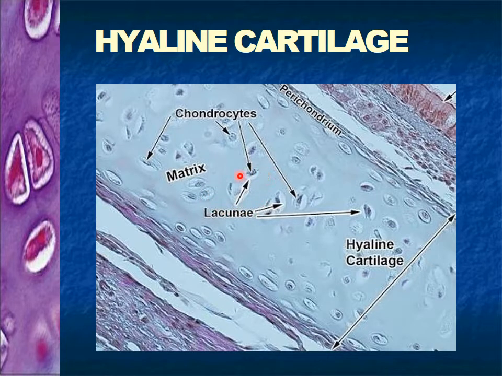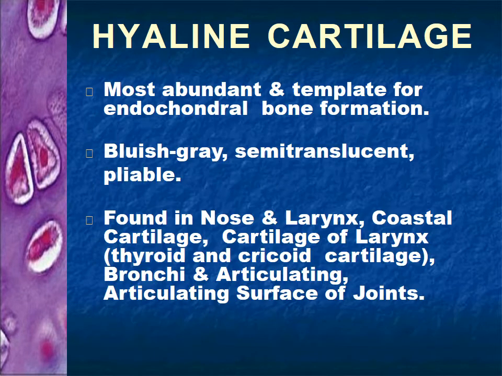So these are the lacunae in which we have the multiple chondrocytes. It is the most abundant cartilage and the template for endochondral bone formation. It is bluish gray in color, semi-lucent and palpable. It is commonly found in the nose, larynx, costal cartilages, thyroid and cricoid cartilage, bronchi and the articulating surface of the jaw.